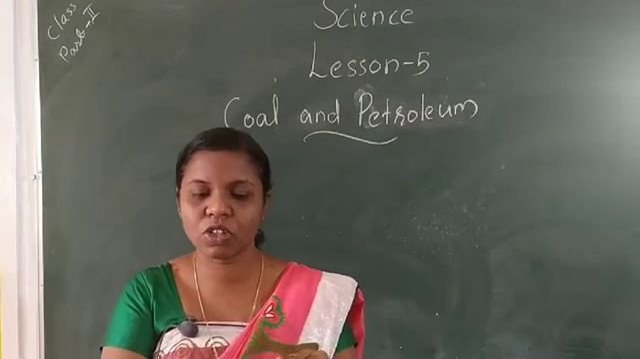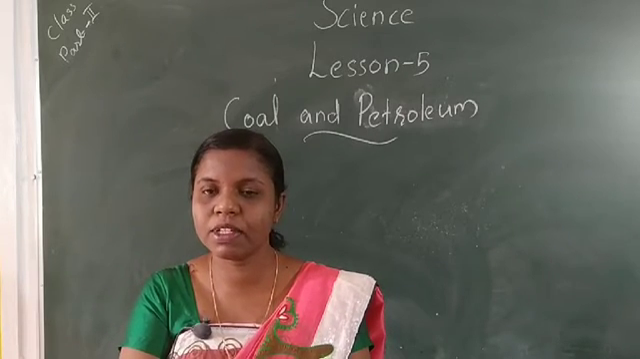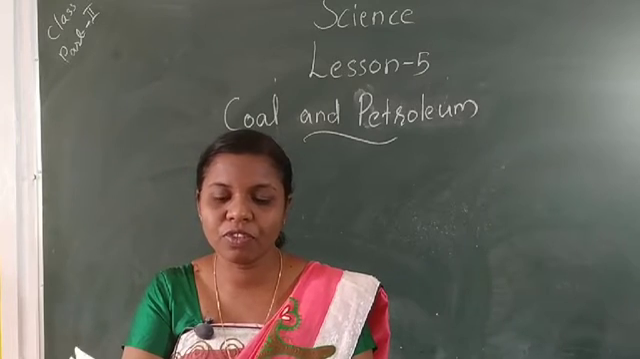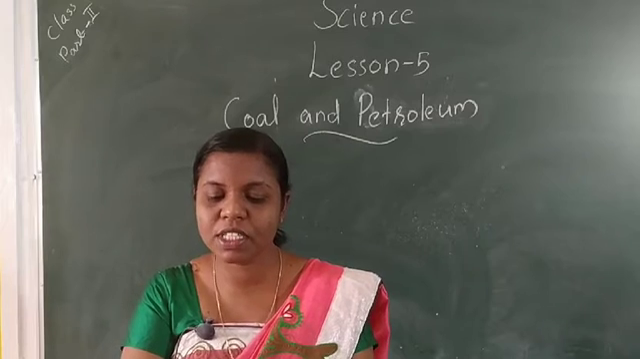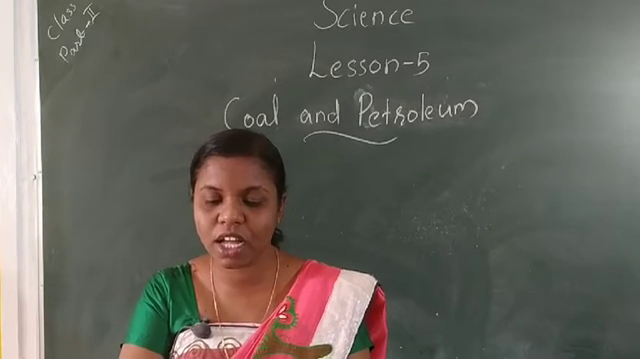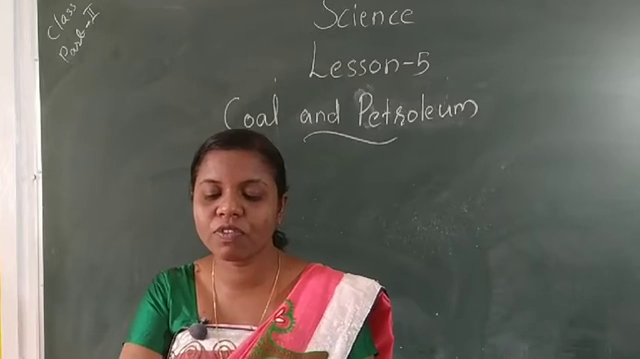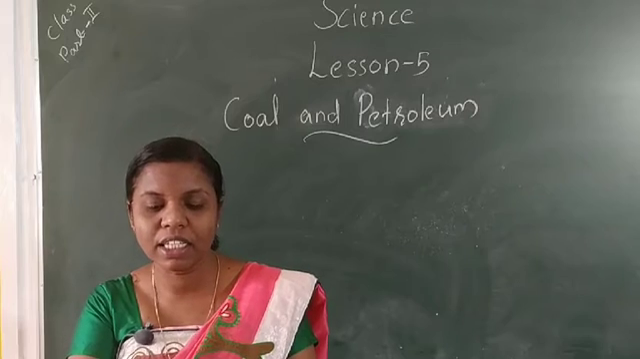Then in your textbook, look up petroleum. Another name for petroleum is crude oil or mineral oil. Then how is petroleum formed? Petroleum was formed from organisms living in the sea. As these organisms died, their bodies settled at the bottom of the sea and got covered with layers of sand and clay.